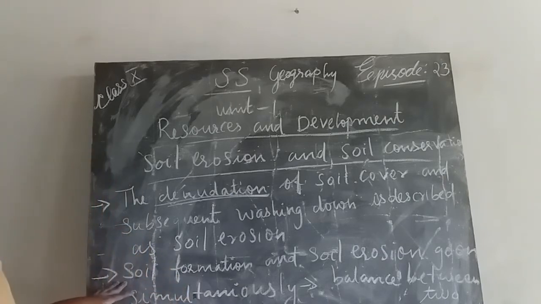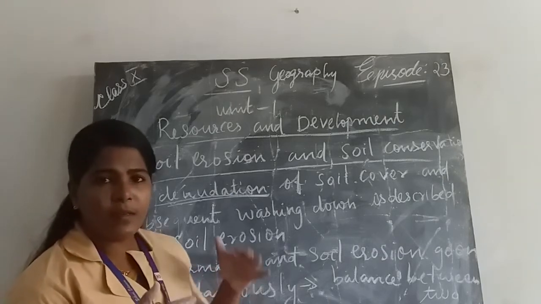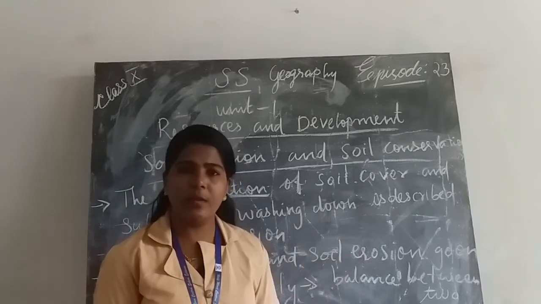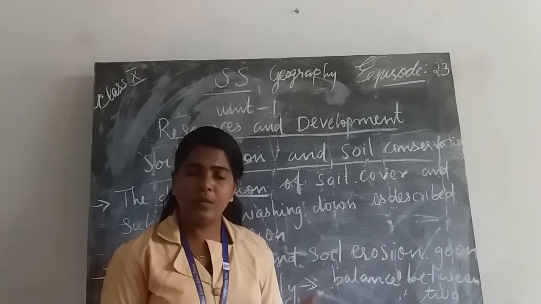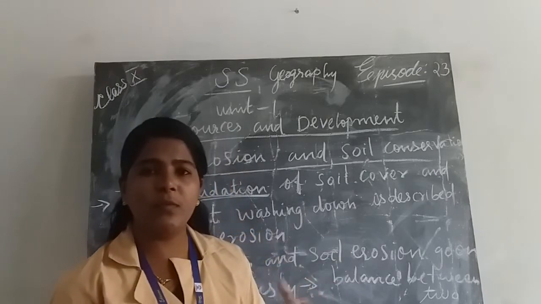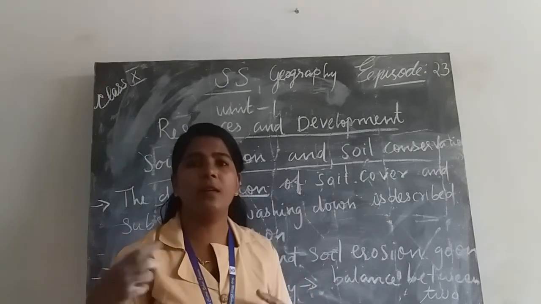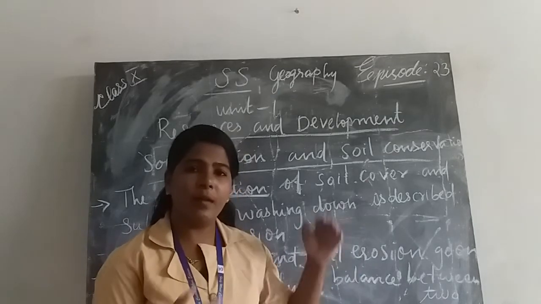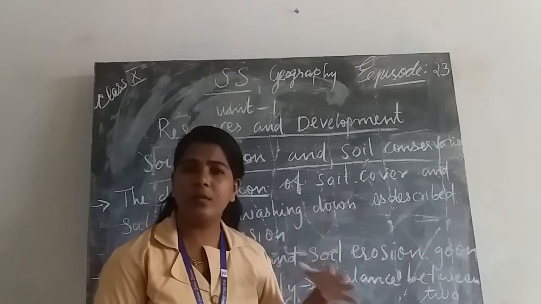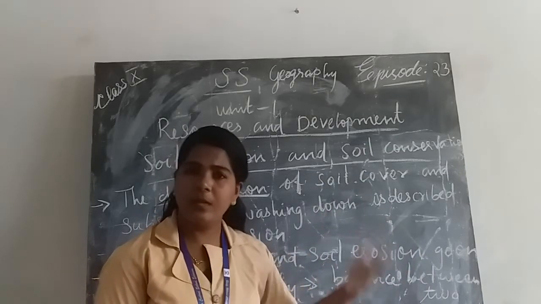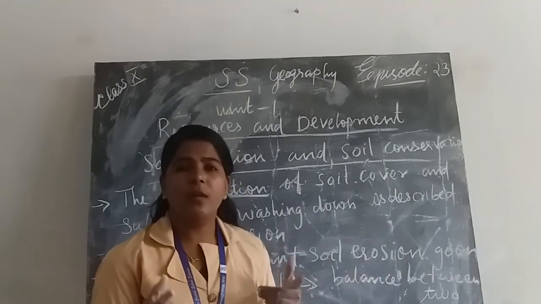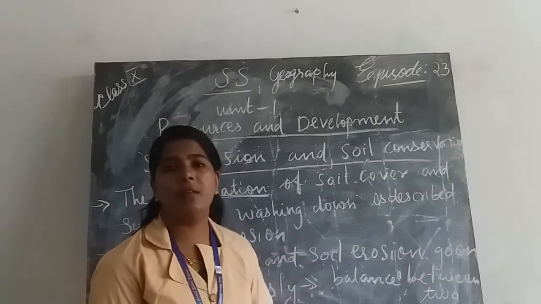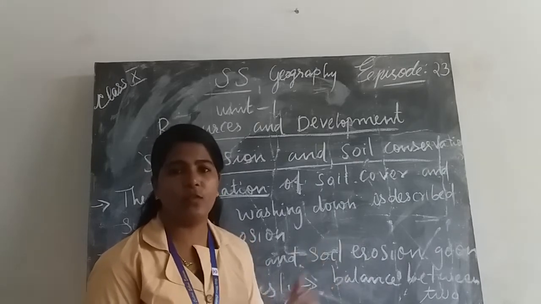In nature, we can see soil formation and soil erosion continuously going on. So we can see a balance between soil formation and soil erosion, because when soil is eroded on one hand, on the other hand soil forms after soil erosion.